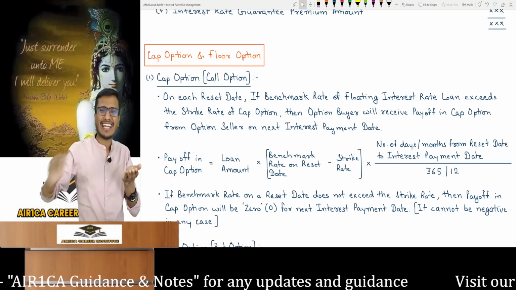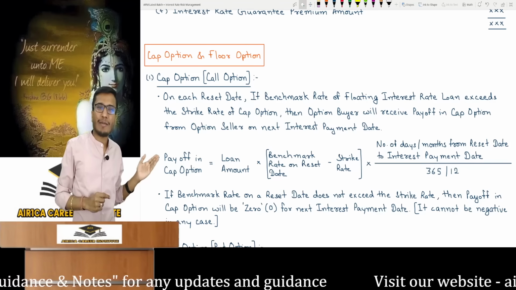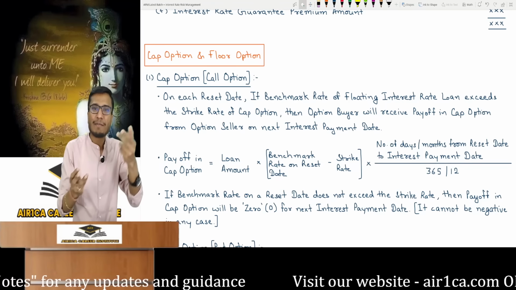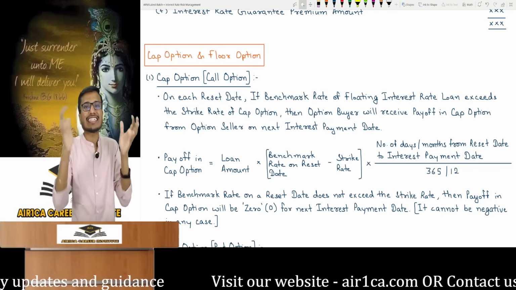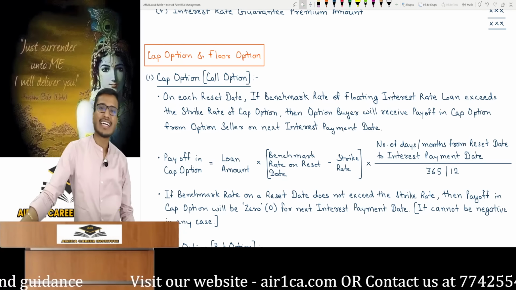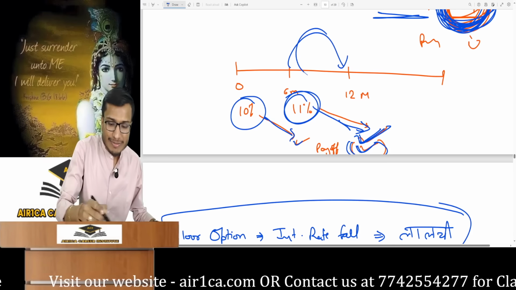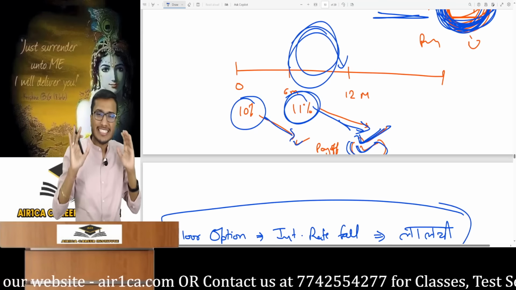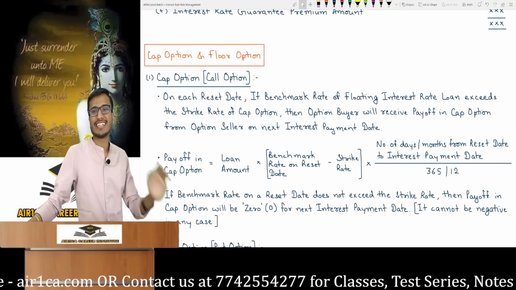It's just a call option. The market rate went above the strike rate. You will get a payoff. How much will the payoff be? It's very easy. It's the loan amount multiplied by the difference between the benchmark rate on reset date and the strike rate, that is 1%. Multiply by its duration, matching the interest period, days or months from reset to payment date, divided by 365 or 12. You will take the payoff for these specific 6 months. As you are going to pay 6 months of interest, you will certainly claim that 1% difference for this period. That's all there is to it, nothing more.